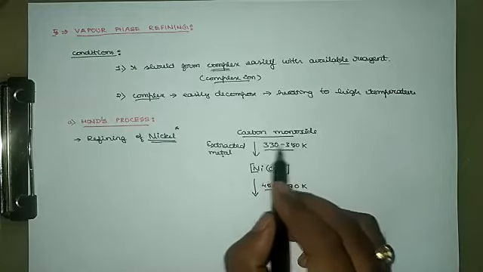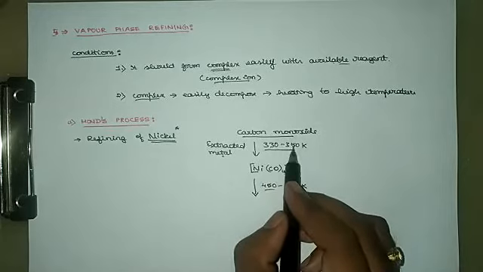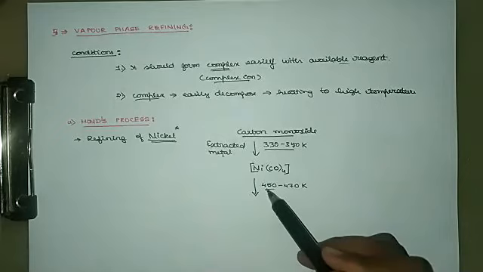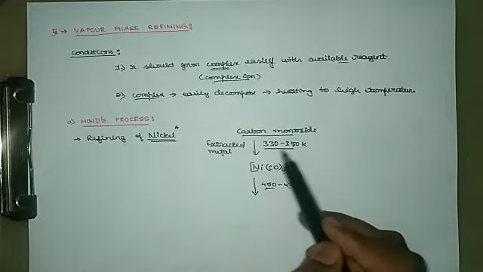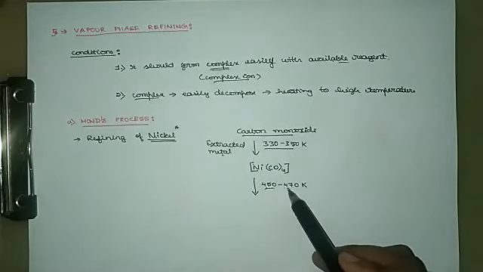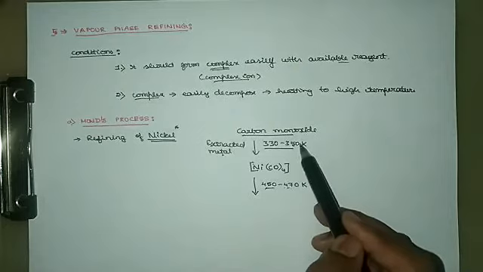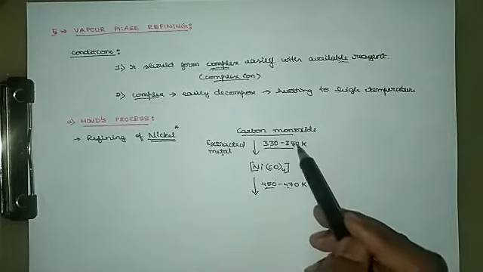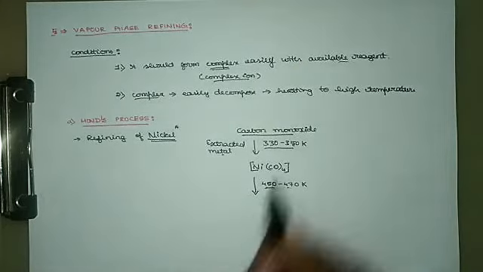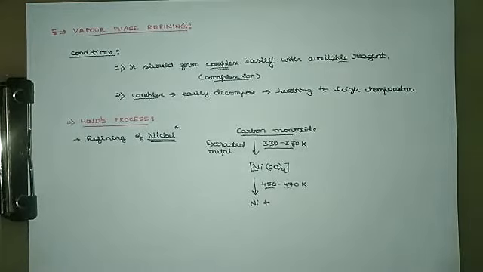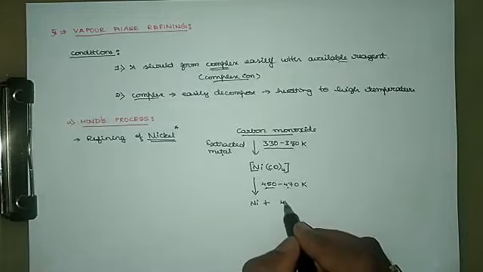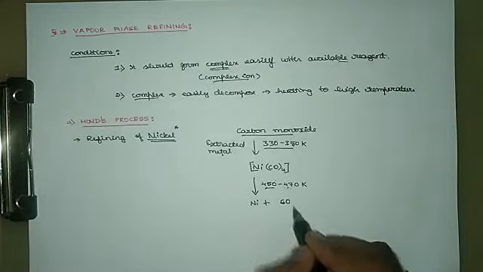It is easy to remember: a 20 degree difference here, 330 to 350; from 350, a 100 degree rise gives 450, and again a 20 degree difference, 450 to 470. So between the two steps, the increase in temperature is nearly 100 degrees. At this temperature, nickel will decompose from the complex and you will get the carbon monoxide gas back.